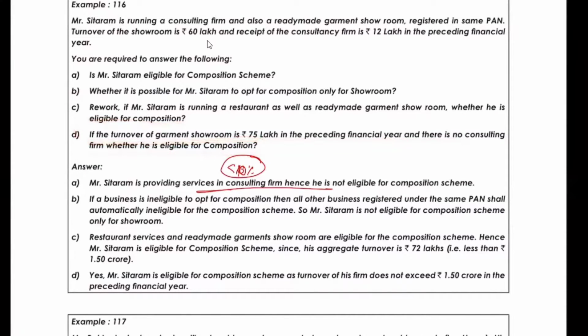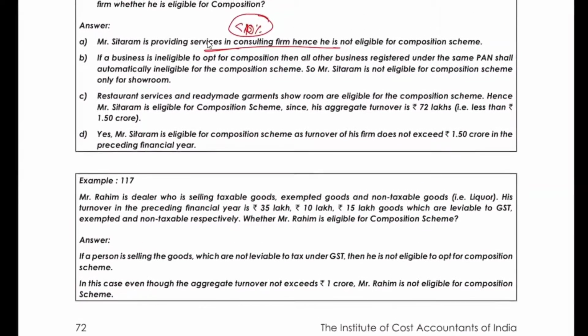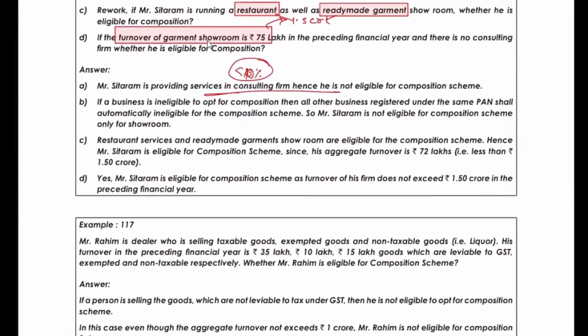Why? Because when we see only the turnover of the garment showroom, what will be the limit over there? The limit will be 1.5 crore, correct? And for this restaurant as well as garment, what will be the combined limit? The combined limit will be 1.5 crore only, correct? Yeah, sure. 1.5 crores, 150 lakhs or 1.5 crores. Okay.